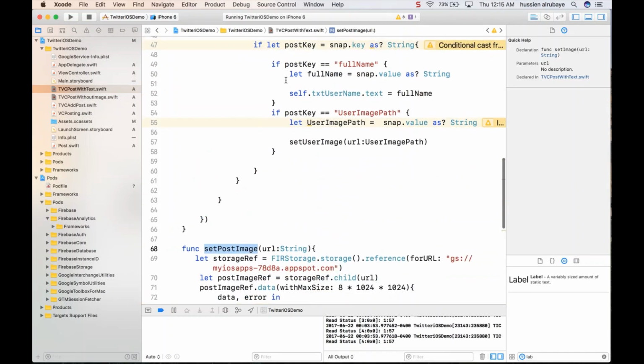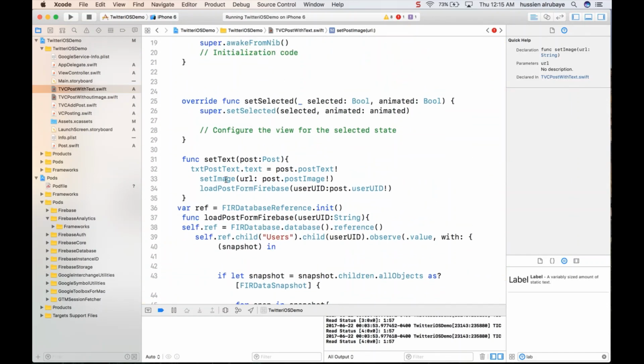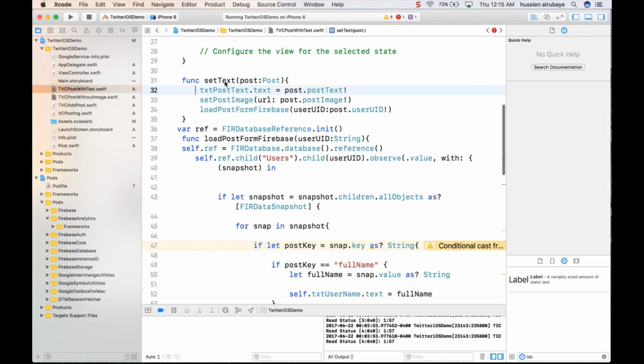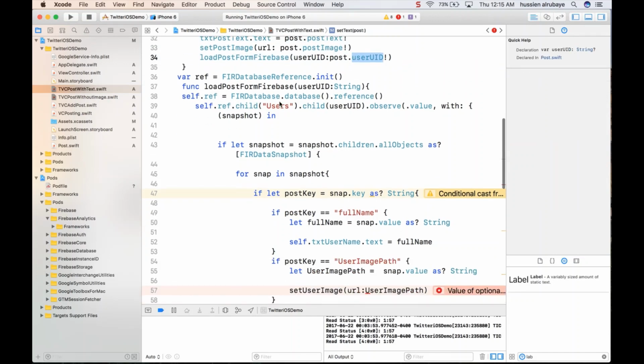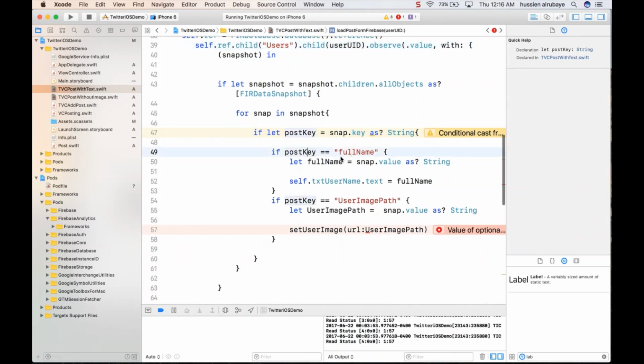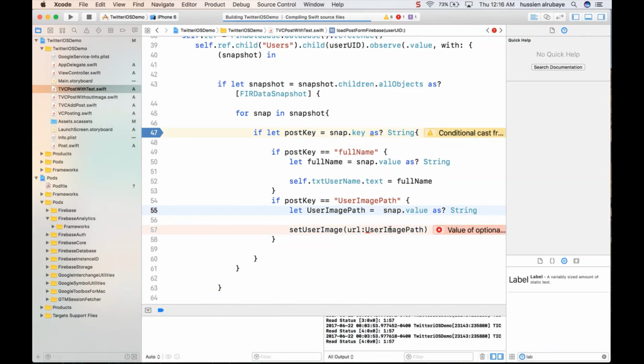So you could go and see from where this post image will be called, so you could recognize one from either. So now what we did, when someone wants to set the text, please bring me the user UID, listen for that user UID, get the information that you have, all the keys and values, bring username added here, bring password added here, and then I will add debug, just to make sure everything went the way that I wanted.